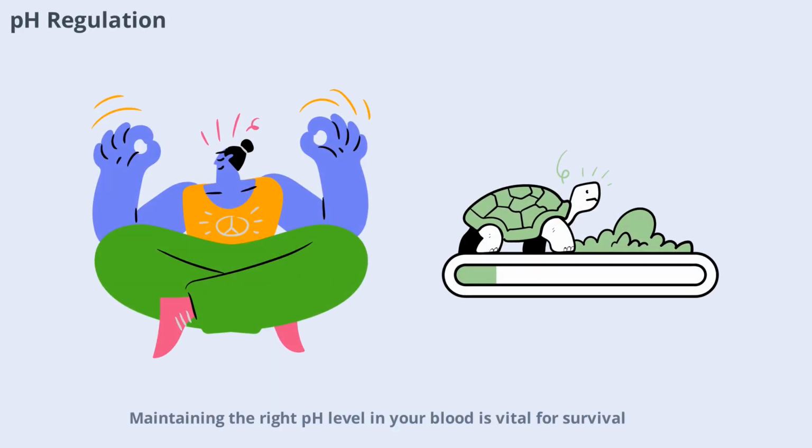Maintaining the right pH level in your blood is vital for survival. Your metabolism produces acids and bases as byproducts, but your body has systems to neutralize them. The kidneys and lungs play a big role here, adjusting the levels of acids and bases to keep your blood pH within a narrow range. This is another example of how metabolic processes support homeostasis every second of the day.